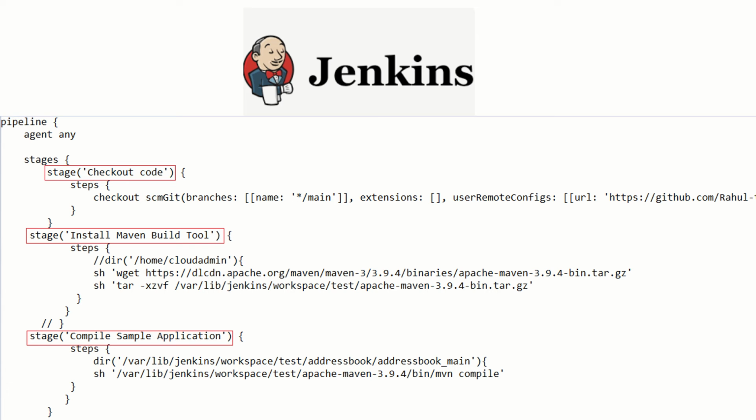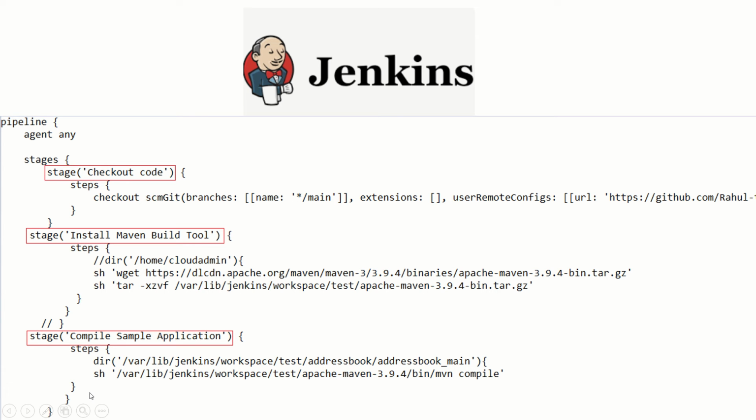Our first stage is the checkout stage, where we'll check out our code to our machine, and I'll show you how we can generate this complete checkout command from the Jenkins snippet generator, which is a documentation section provided by Jenkins. Secondly, we'll install Maven. We are not doing anything special, we are just downloading its tar and then untarring it. Since we are doing all these things on a Linux machine, we are using sh. If we were doing it on a Windows machine, then we would need to use bat here.